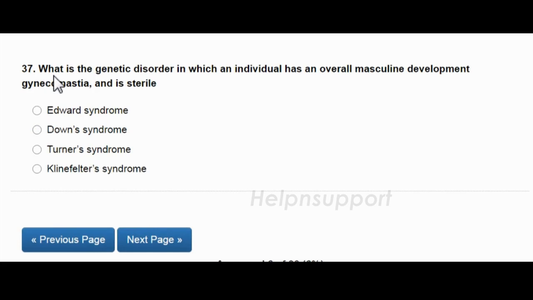What is the genetic disorder in which an individual has an overall masculine development, gynecomastia, and is sterile? Edwards syndrome, Down syndrome, Turner's syndrome, Klinefelter's syndrome. And the answer is Klinefelter's syndrome.